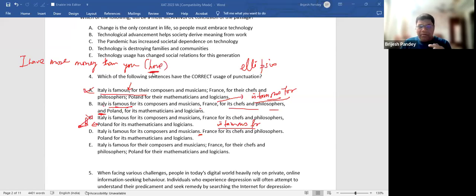It is there, but it is not stated. Similarly, Italy is famous for its composers and musicians. France is famous for, I haven't mentioned it. And the third element, Poland, is famous for, I haven't mentioned it. So this looks perfect.